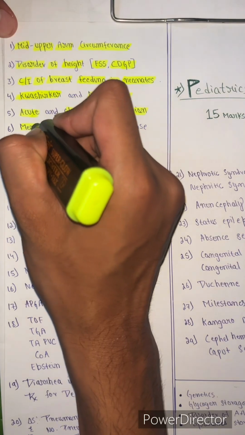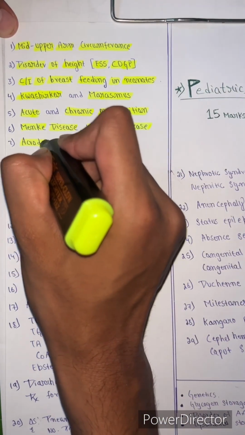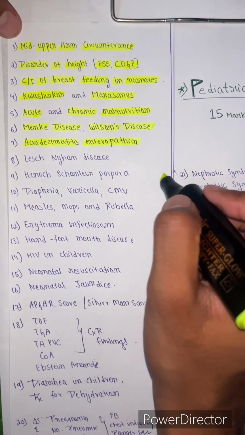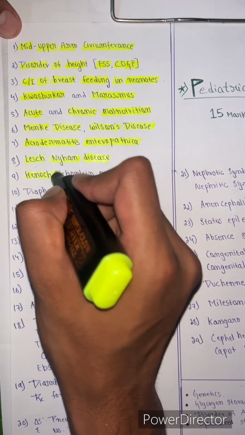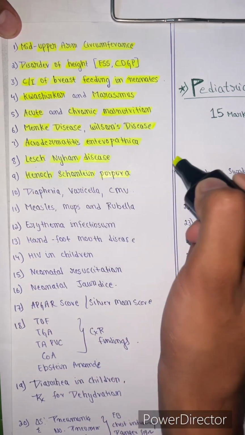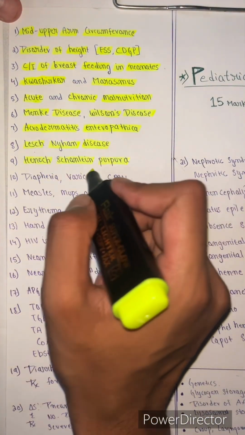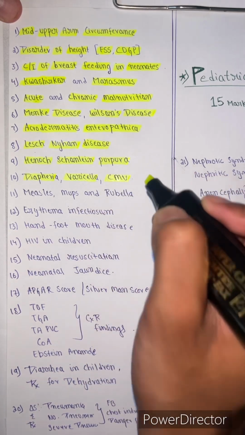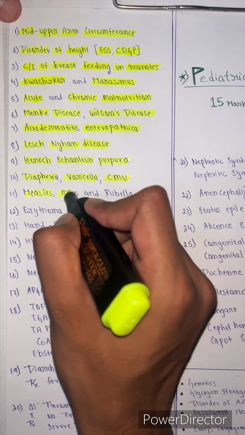Next we have Menkes disease and Wilson's disease, very important. And we have acrodermatitis enteropathica, which is a disorder of zinc deficiency. Then we have Leishmaniasis. We have Henoch-Schonlein purpura, which is IgA vasculitis. It's also very important. Now we have diphtheria, varicella and cytomegalovirus, again very important. Measles, mumps and rubella, definitely you should know this.